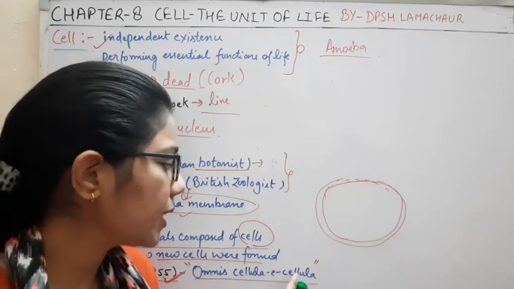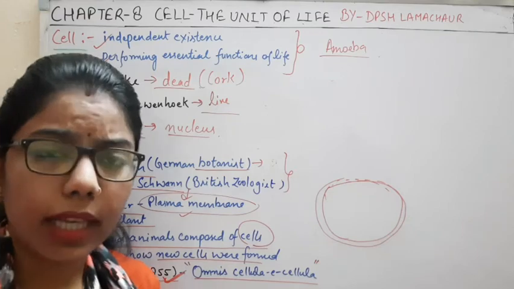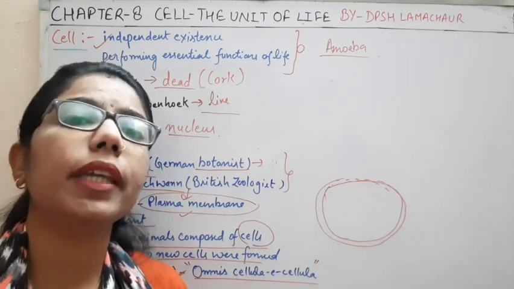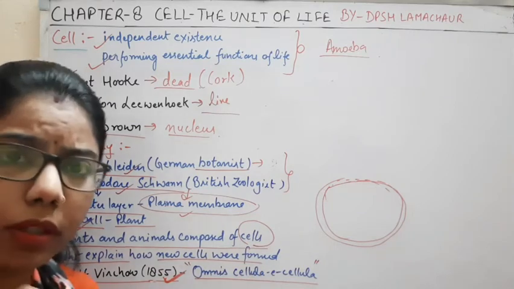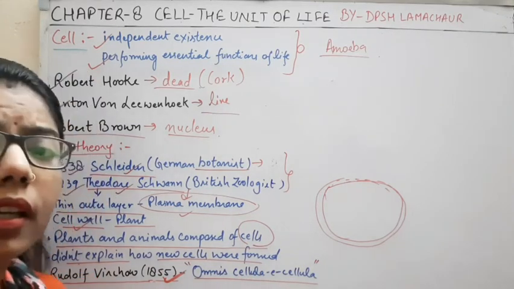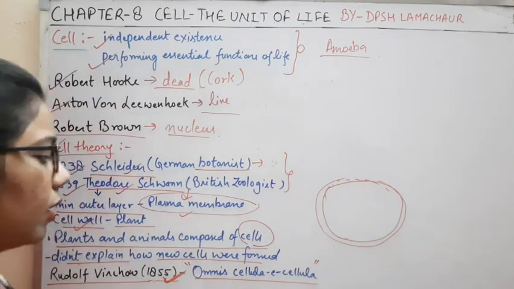The meaning of this is that any cell is formed by a pre-existing cell. Any new cell forming today is forming from the pre-existing cell.